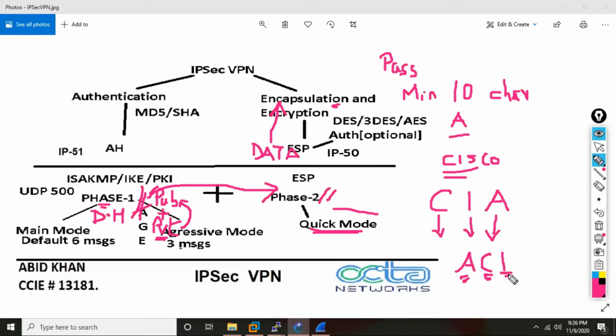So my data is secured, not getting compromised, because of encryption. So encapsulation and encryption ensure confidentiality and integrity, and authentication ensures authenticity. This is called CIA, or you can say ACI, whatever you want to say.